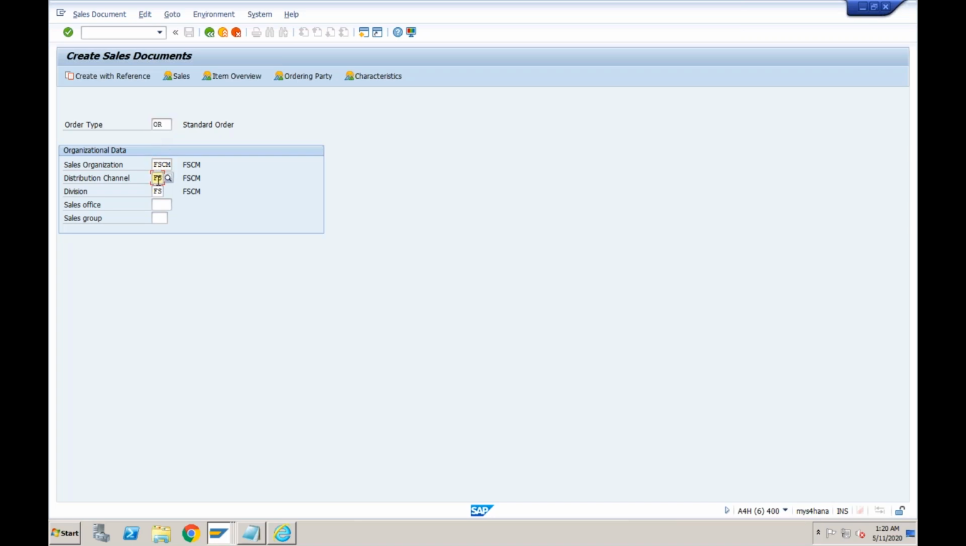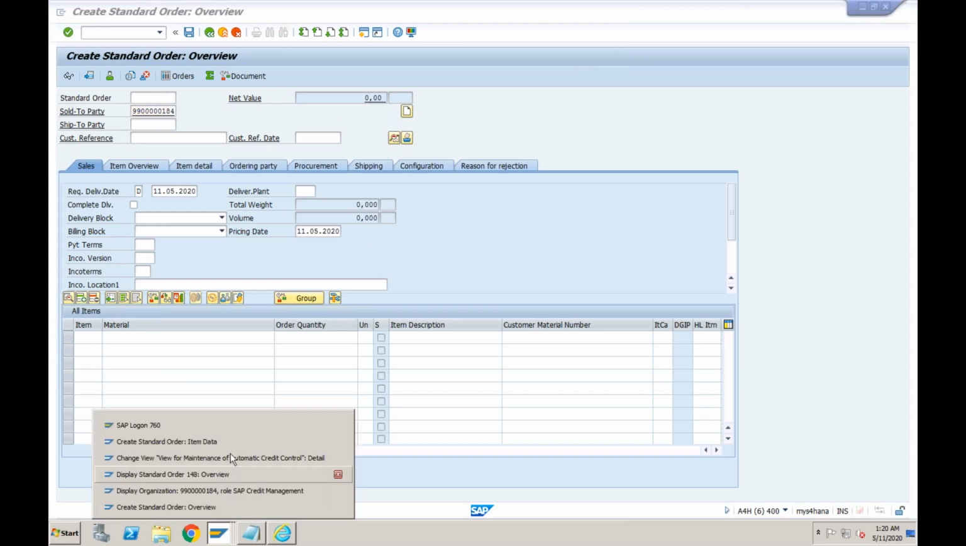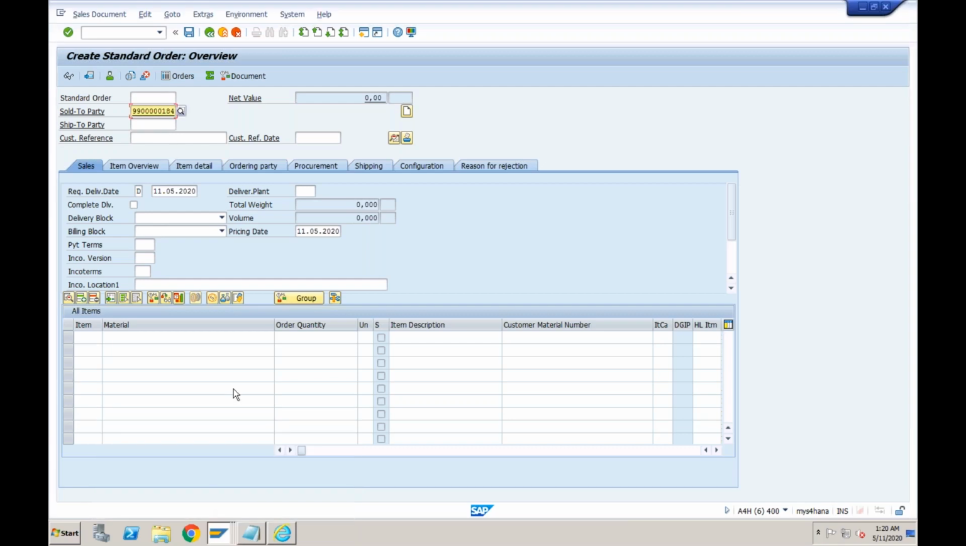Sales organization, distribution channel, and division. Let me press enter. Enter your sold-to party, which is the customer that we created, and for the same customer we already maintained the credit limit of 15,000. Right, let me first show you. I made some postings, so just to show you what is the status as of now for this particular customer.